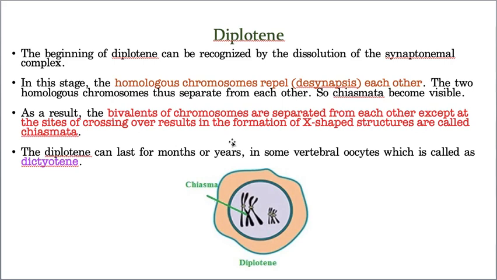Now they want to detach, so the synaptonemal complex starts breaking. I clearly mentioned the homologous chromosomes start repelling, that means they start detaching. Since the synaptonemal complexes dissolve, it is called desynapsis. That means the synaptonemal complex is breaking so that the chromosomes start repelling each other. See, they start repelling.